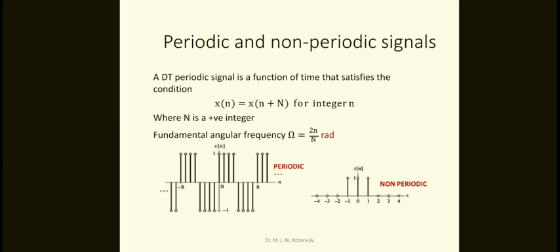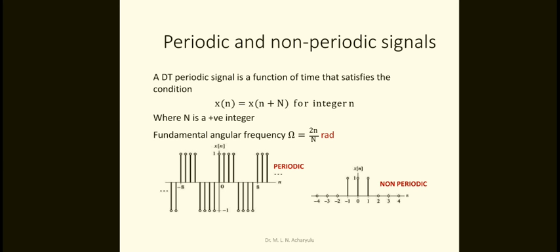According to this figure, you have to observe that this is a periodic signal, positive, negative, and like this. Similarly, this other one is non-periodic or aperiodic. What is the difference? The continuous time signal should be continuous with the same instants of t values.